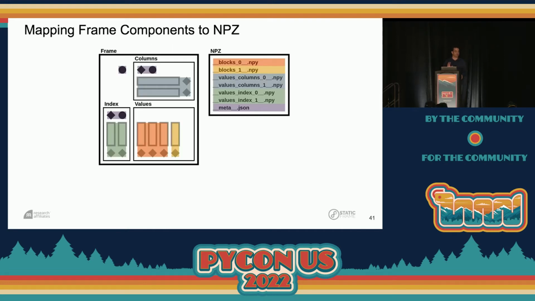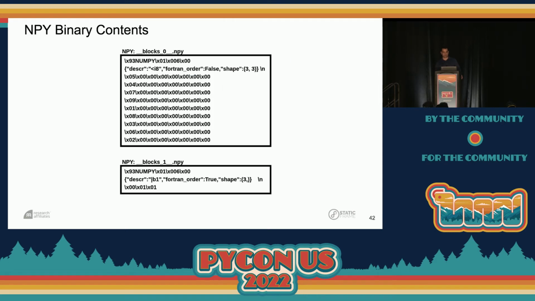So returning to the schematic that we started with, we can see how the components of the data frame are translated into the NPZ. We'll start with the orange and yellow values arrays. We see each of those becomes one NPY file to represent those arrays by type. We have 2 blue NPY files to represent the column data, 2 green NPYs to represent the index data, and finally, all the other stuff, the purple, is wrapped up in our JSON.